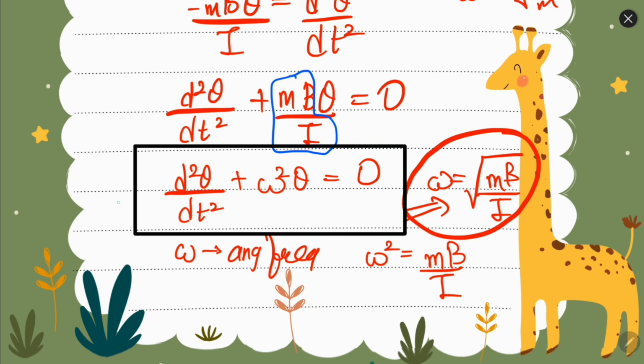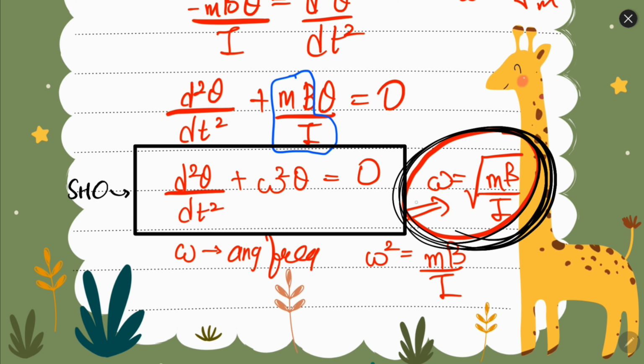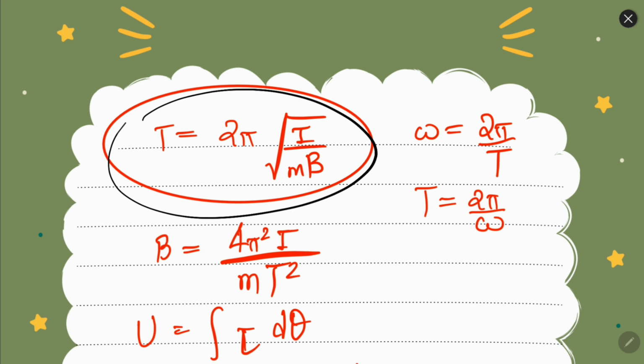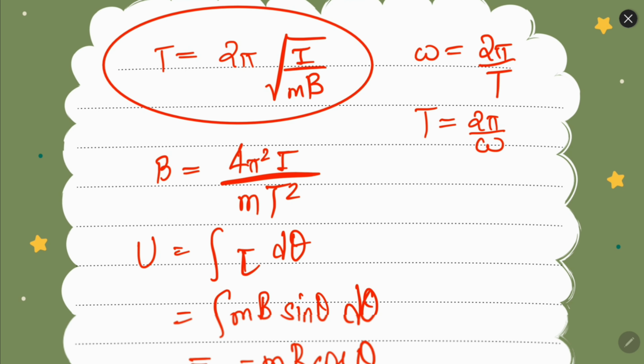This is the SHM equation, the simple harmonic oscillation equation, where omega is the angular frequency of the oscillation, which is root of MB over I. The time period is also easy to find out. It will be 2 pi root I over MB.